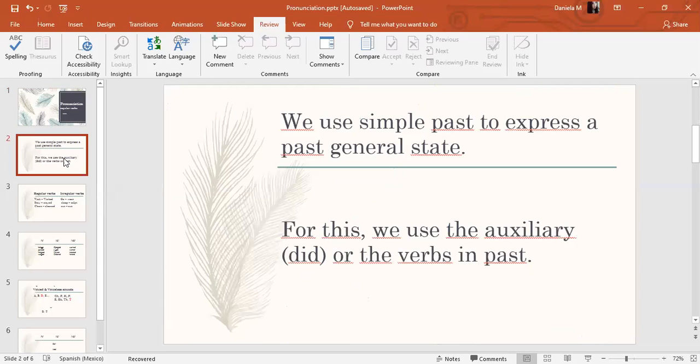Okay, so we're gonna talk first about simple past in very general words. We use simple past to express a past general state. It means that we're gonna use it to express something that started in the past and finished in the past. Like for example, I did the laundry, I slept late yesterday, I worked, I went to the park, and so on. Right. And for this, we use the auxiliary, which is did, or the verbs in past.